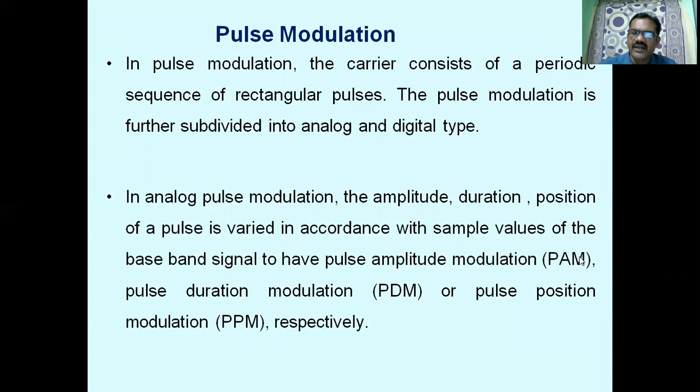When we vary the amplitude of the pulses, we keep the duration and position constant. Similarly, when we vary the width or duration of the pulses, we keep the amplitude and position of the pulses constant. Similarly, in PPM, we vary the position of the pulses in accordance with the amplitude of the message signal, keeping the amplitude and duration of the pulses constant.